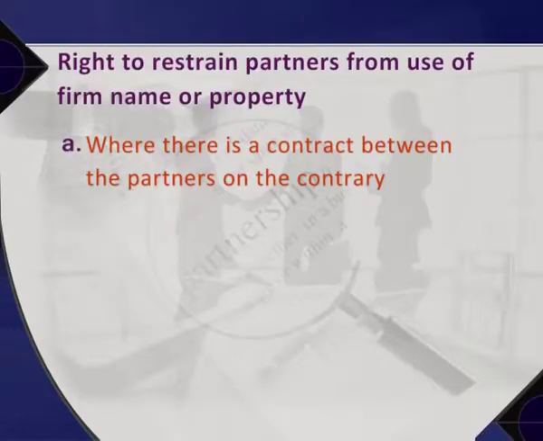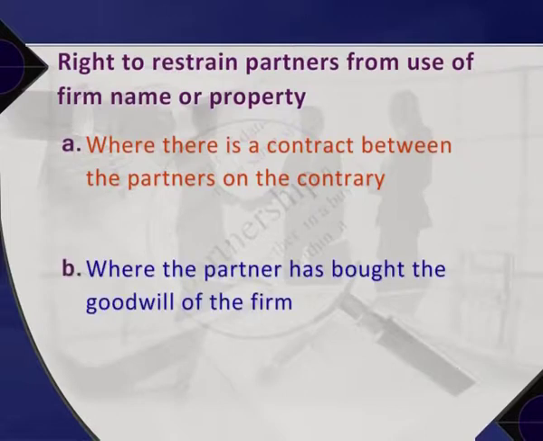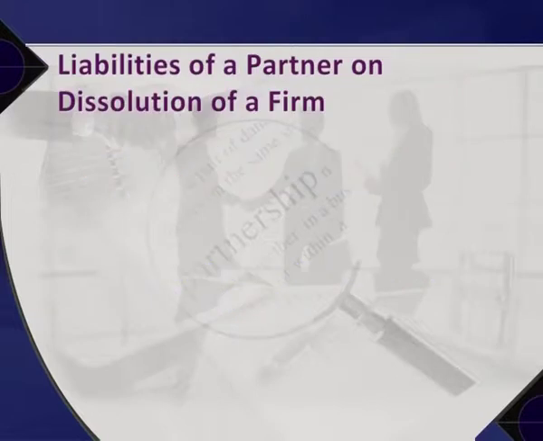from using any of the firm's property for his own benefit until the affairs of the firm are completely wound up. However, these restrictions do not apply in two cases: A, where the contract between the partners is to the contrary; B, where the partner has bought the goodwill of the firm. Liabilities of a partner on dissolution of a firm.